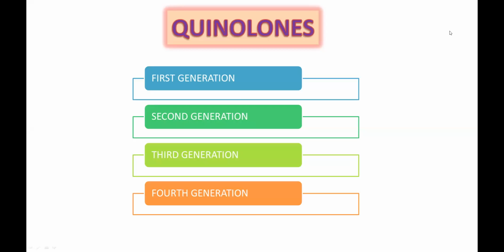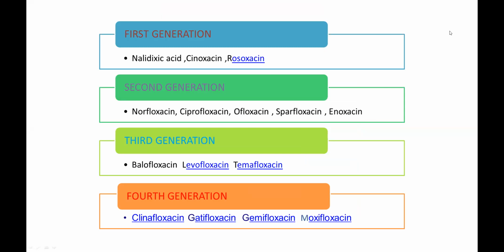In case of quinolones, there are first generation, second generation, third generation, and fourth generation quinolones, and we'll be talking with respective examples. Now for the first generation, what are the examples? Nalidixic acid, cinoxacin, prosoxacin. This is the example of first generation.